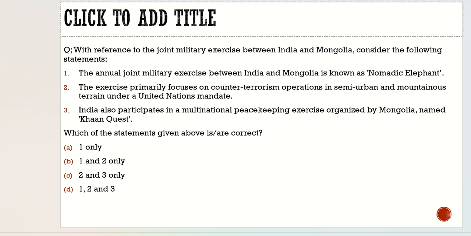Here the question says, with reference to the joint military exercise between India and Mongolia, consider the following statements. First statement: the annual joint military exercise between India and Mongolia is known as Nomadic Elephant, 100% correct. Second: the exercise primarily focuses on counter-terrorism operations in semi-urban and mountainous terrains under United Nations mandate. That is also true. Third statement: India also participated in a multinational peacekeeping exercise organized by Mongolia named Khaan Quest, 100% correct. So all three statements are correct, and the correct code would be option D.